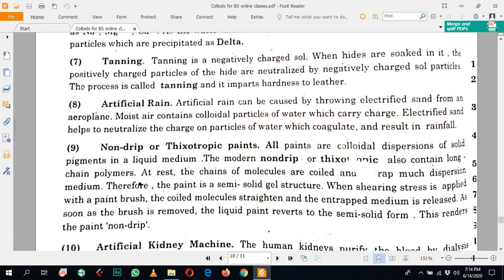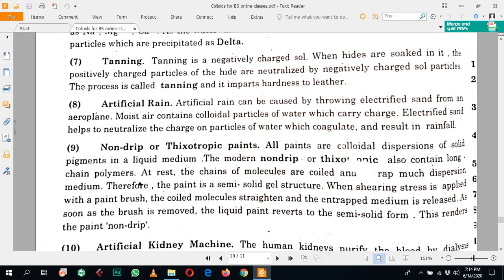Next example of the colloidal solution is artificial rain, which is formed by the throwing of electrified sand, and when these electrified sand particles combine with the charged water droplets, they combine with each other and form artificial rain in that area.